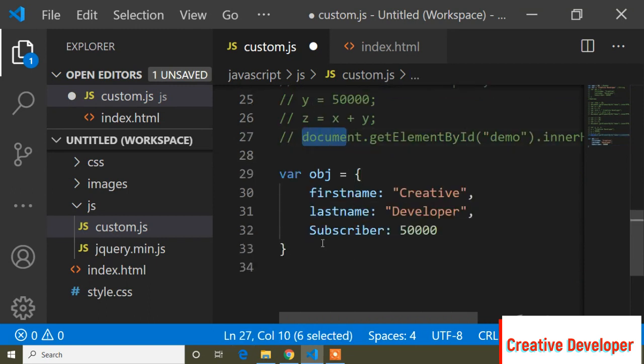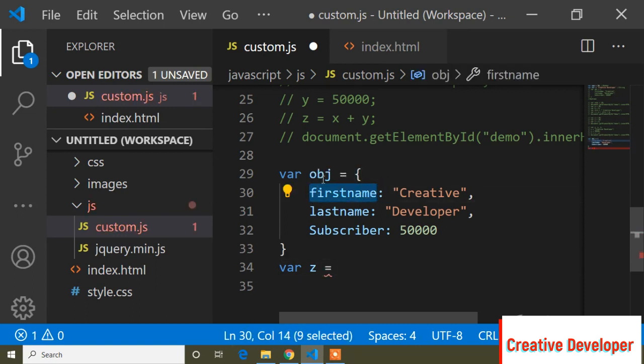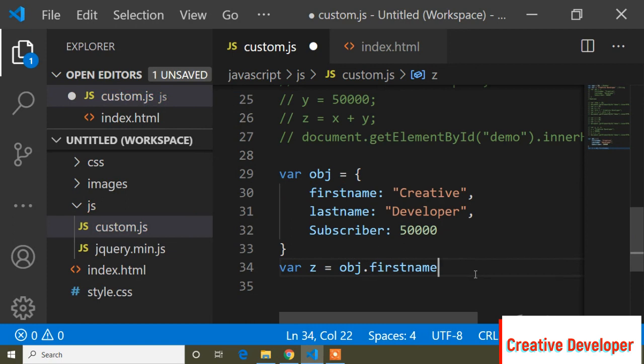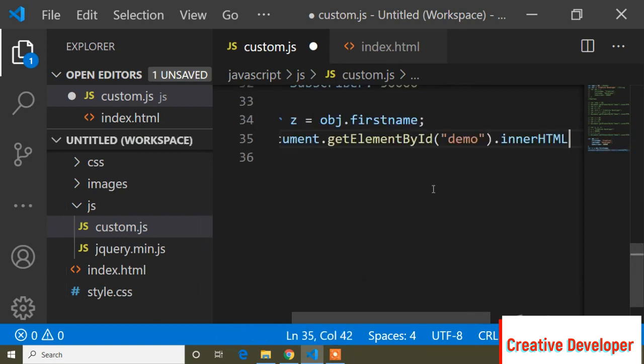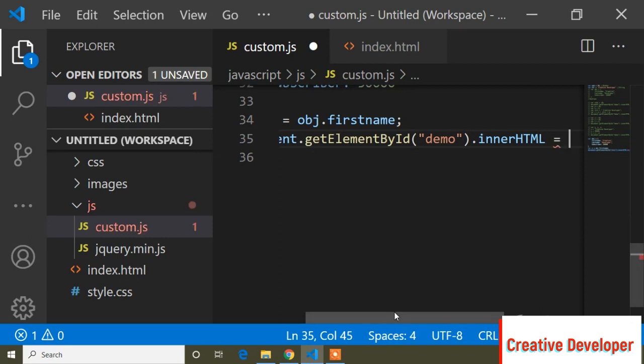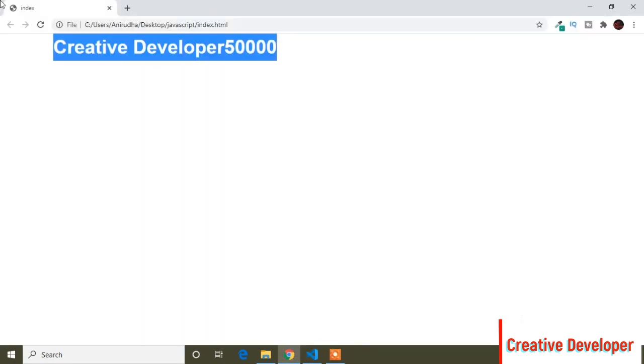In the same way I can write another variable like var jet equals, so if I want to print this first name, I can write it this way: obj dot, and this, and now I will copy this up to innerHTML, and now I can print this jet.